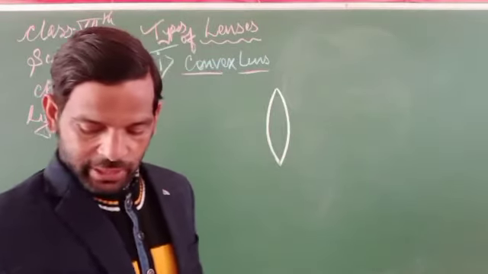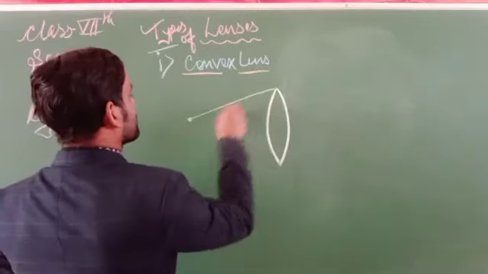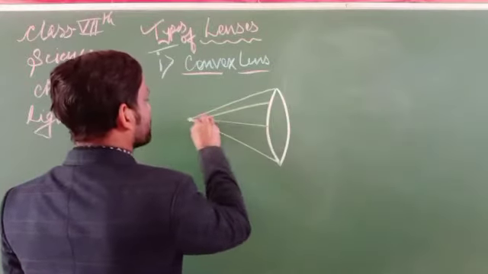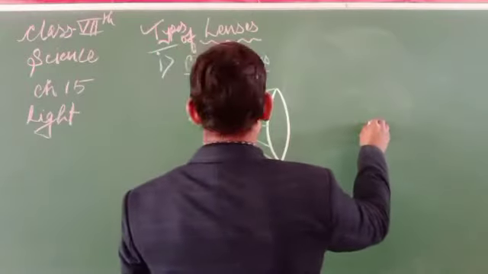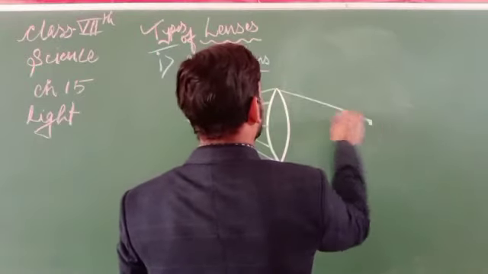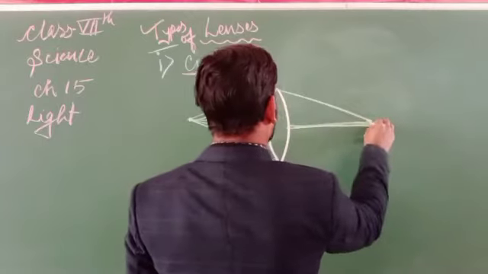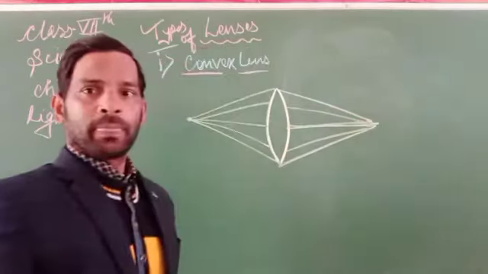It is called a converging lens. Why is it called a converging lens? Because when light falls on it, the light converges at a fixed point.